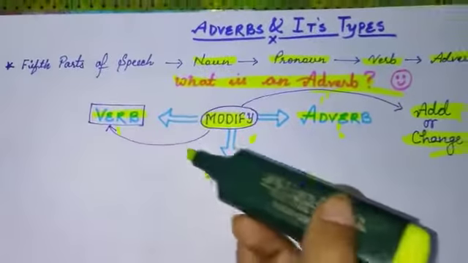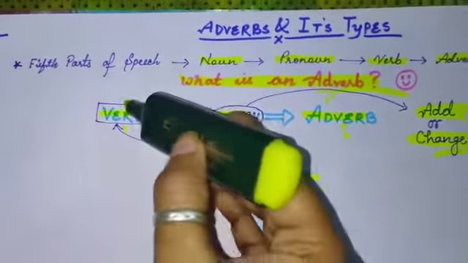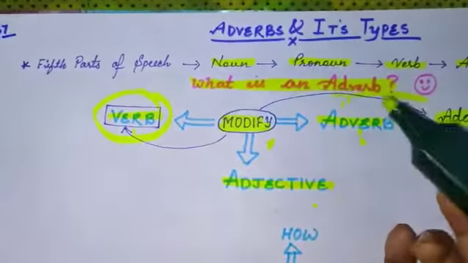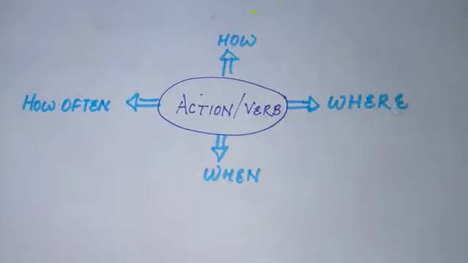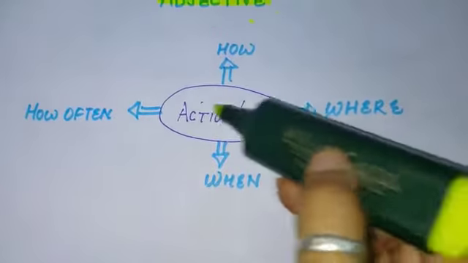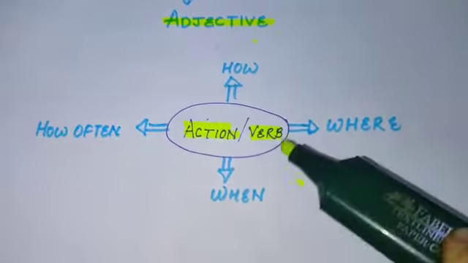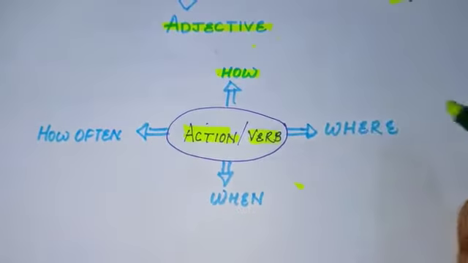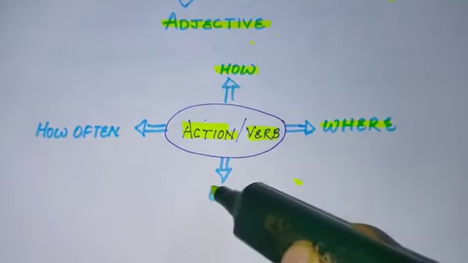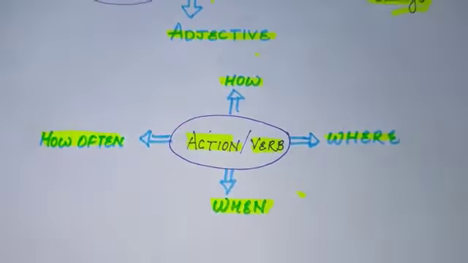Now we will learn in today's class the modifications of adverb in the field of verb only. If we talk about the modifications of adverbs on actions or verb, there are 4 fields. The very first is how, the second is where, the third is when, and the fourth and last one is how often.